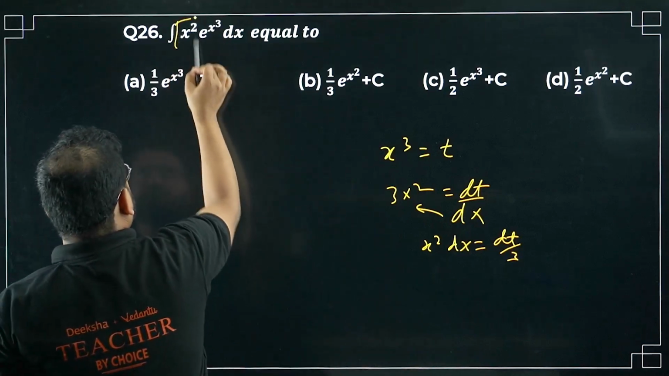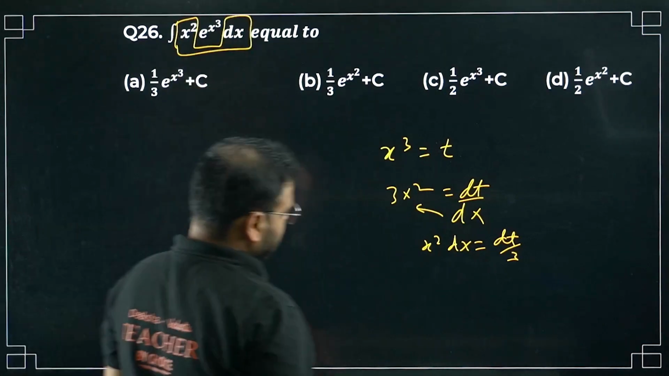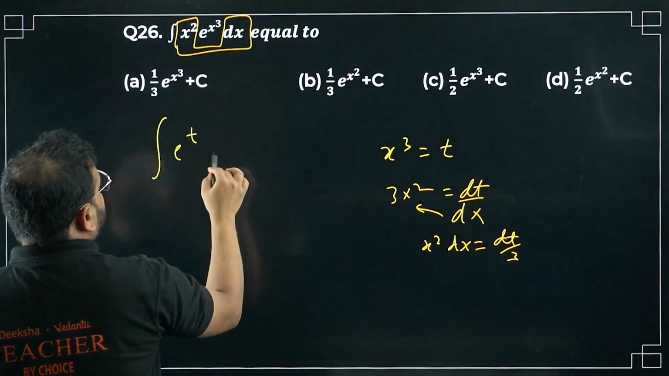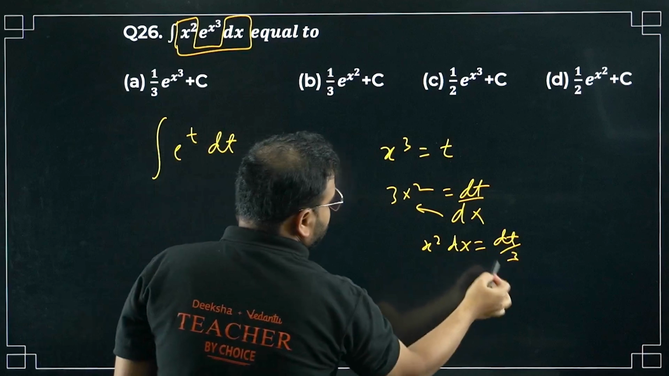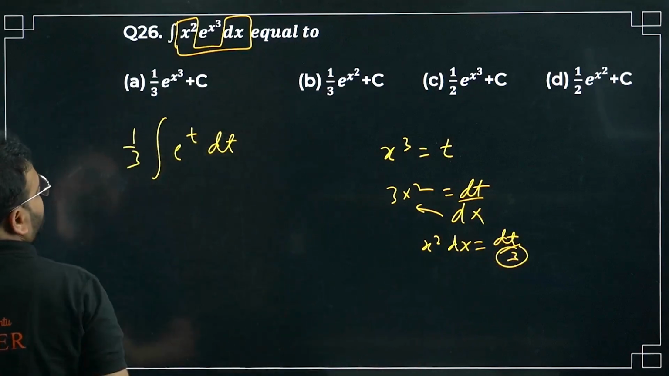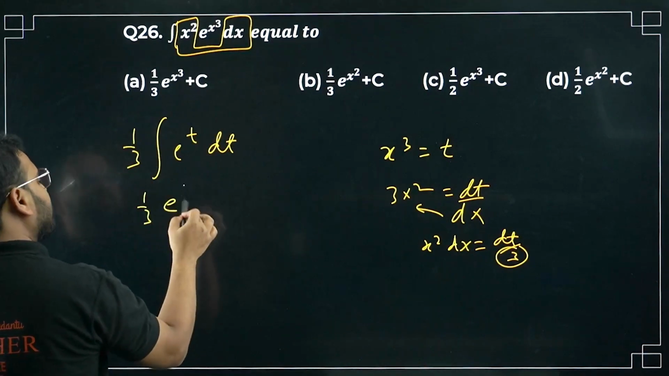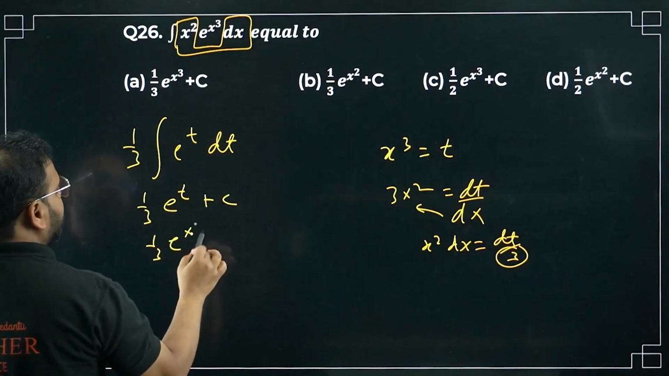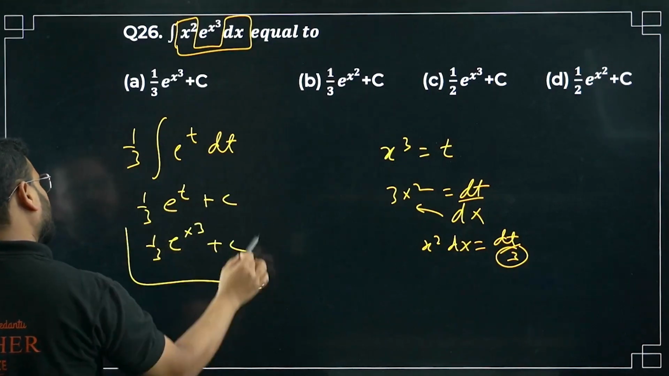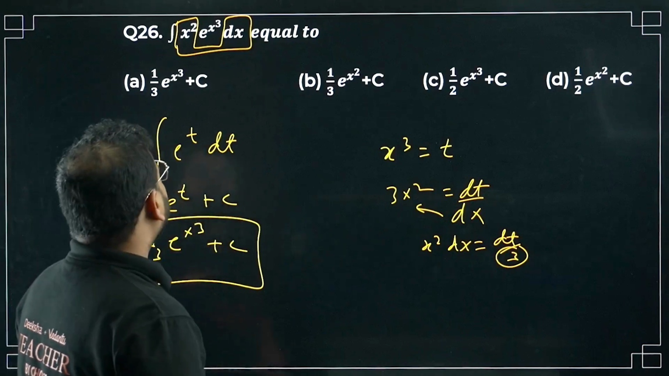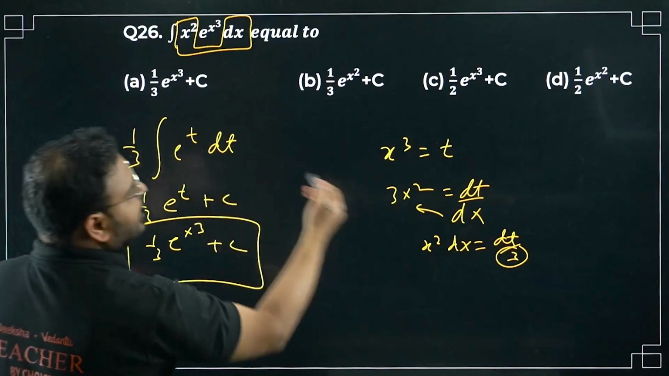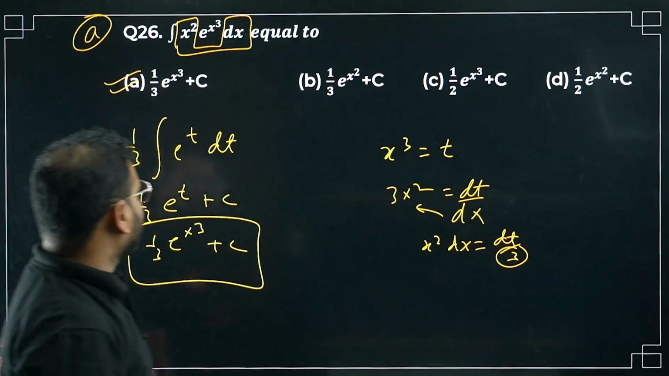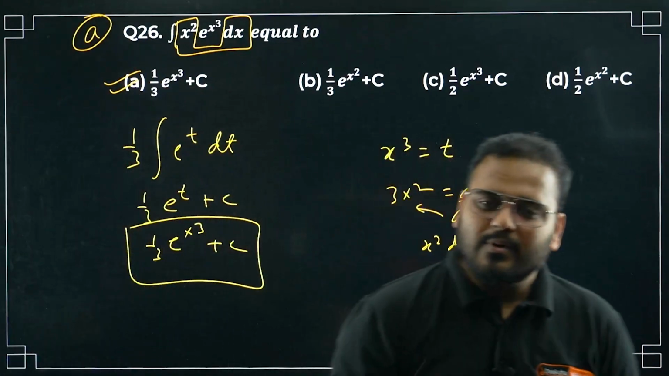Now combine these two together. So what do you get? e power t dt is there, and 1 by 3 you keep outside the integration. So 1 by 3 e power t will be there plus c. Right here, 1 by 3 e power t is, sir, e power x cube plus c only. This is your answer, sir: 1 by 3 e power x cube plus c. I think option A is correct. Please check. Option A is correct for question number 26. Simple problem, I said this.